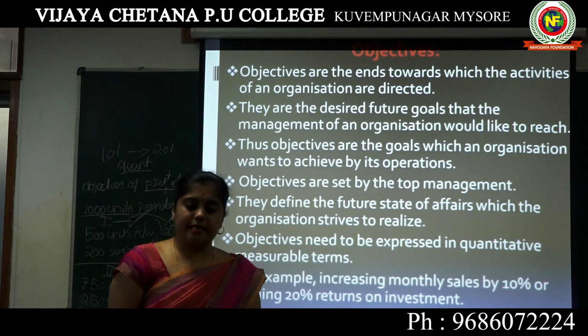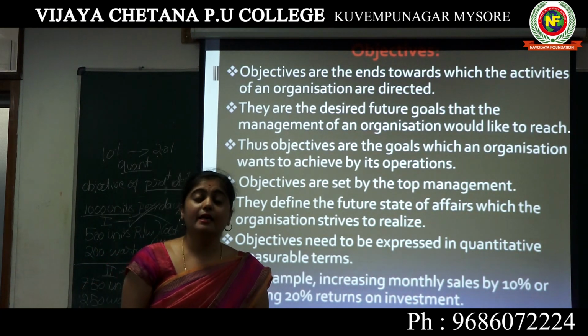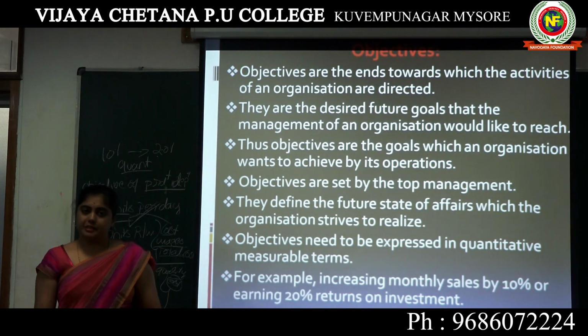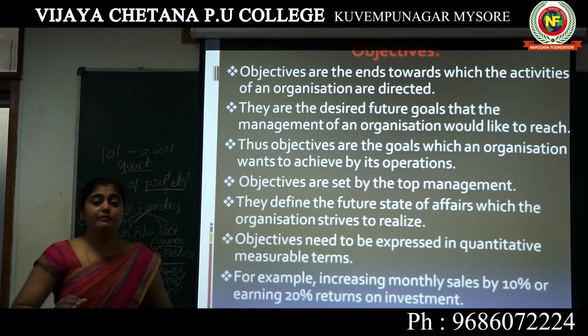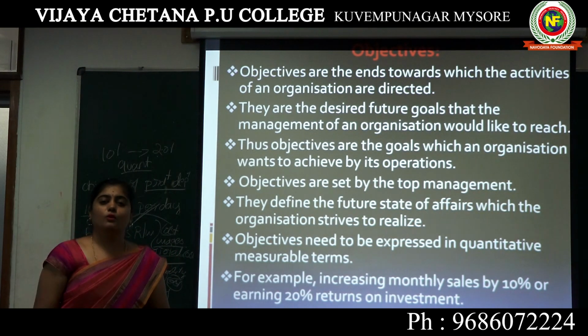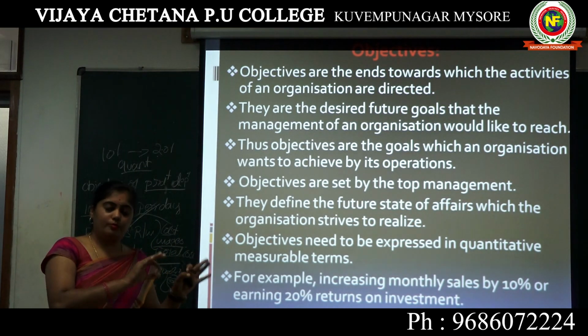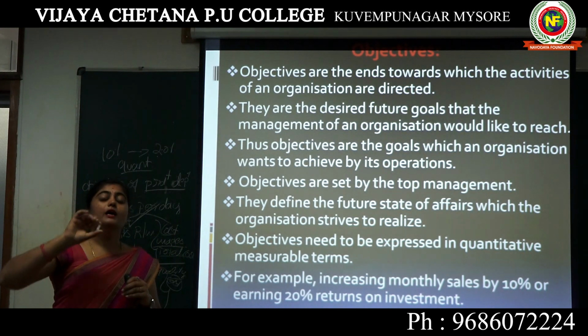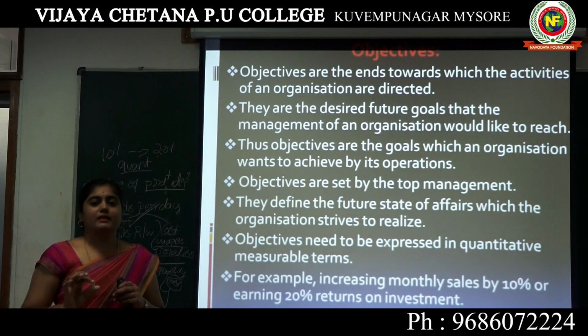Simply put, objectives are our desired goals set by our top level management, which the management wishes to reach, and these objectives help to carry out the work in an organization.